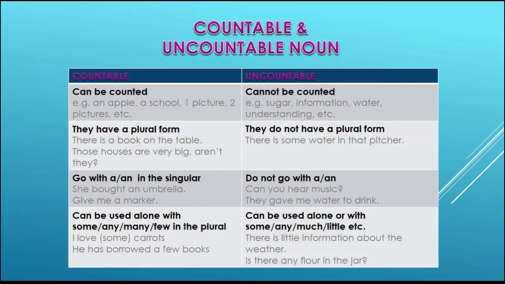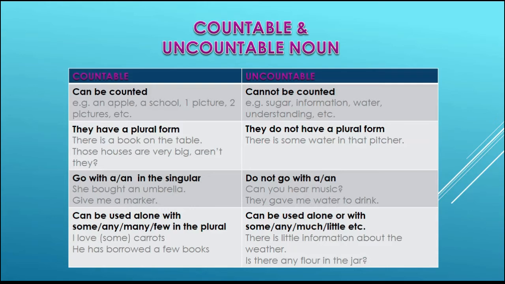The last point to remember about countable and uncountable nouns is that countable nouns can be used alone, with some, any, many, few in the plural. For example, I love some carrots.